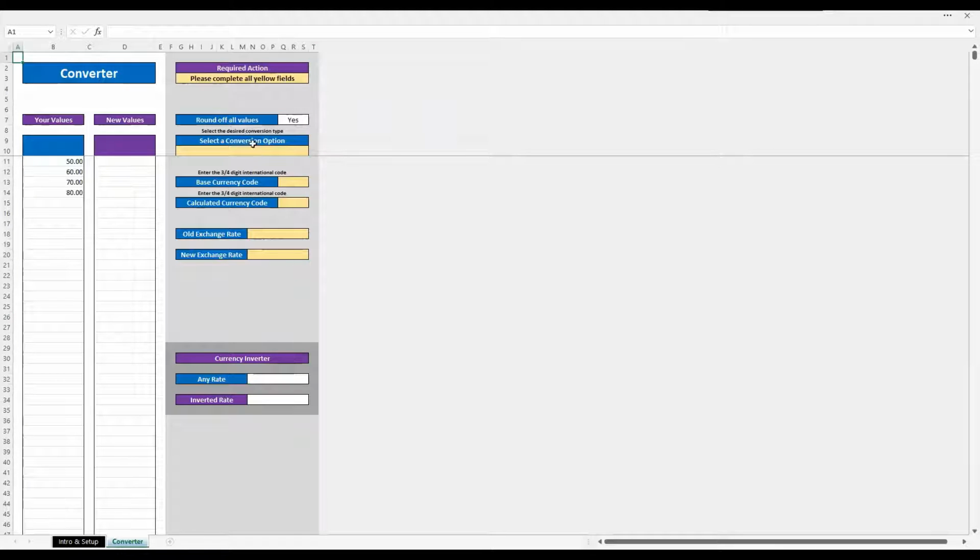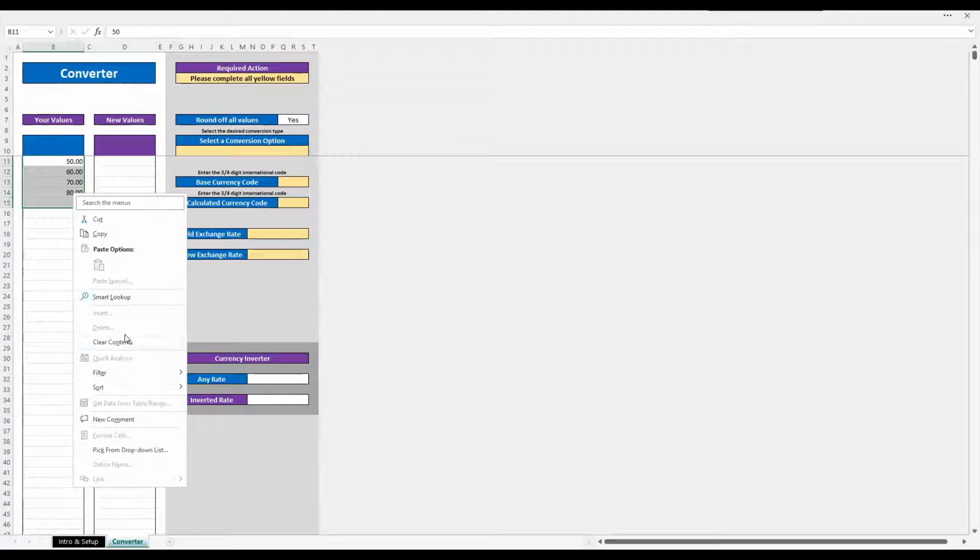What this essentially is doing, ignore this round off values for now, I'll tell you what that is, but you need to select one of these two conversion options. So the first one is to actually update one currency to another, and the second one is update the same currency. So the one currency to another means that you've got a price in US dollars, for example, and you want to convert it to pounds. That's fairly straightforward. For the sake of this example, I'm going to use the South African rand and the pound because there's a bigger difference, so you can see quite clearly what's going on.